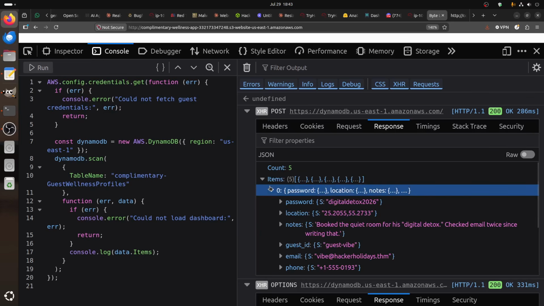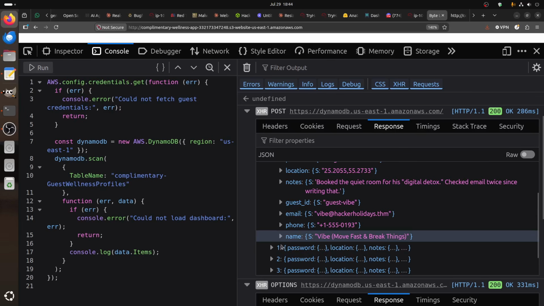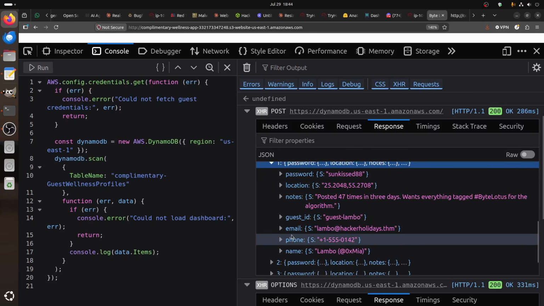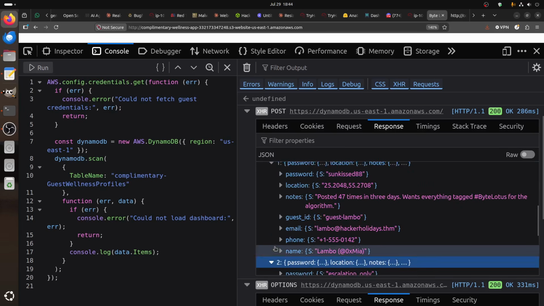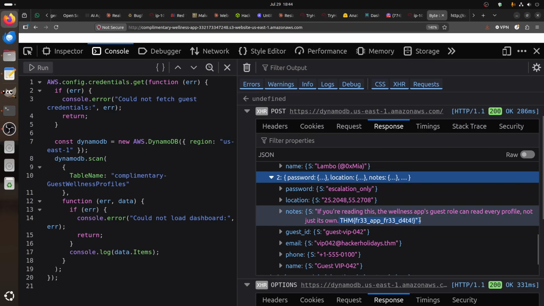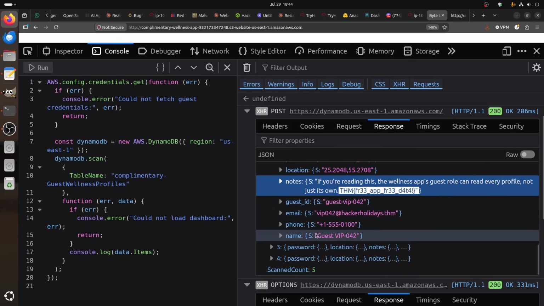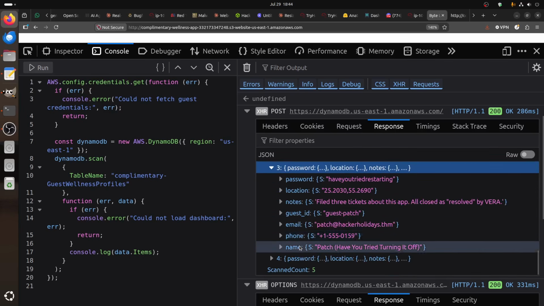So okay, we have password, and a note that someone booked the quiet room for his digital detox check-in. We have the guest table, and then we have this one, which is the password we got. And then what's the next one? That's your flag for today. And you get table 3, so we got all the data.